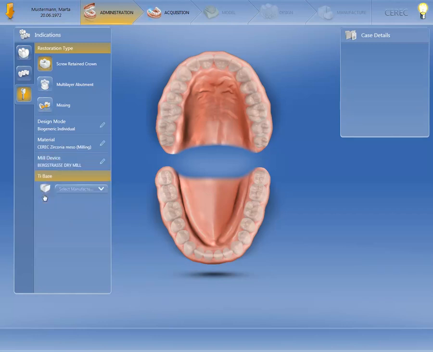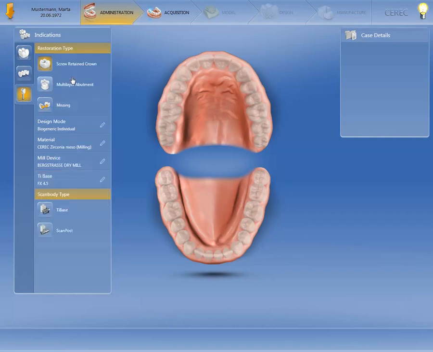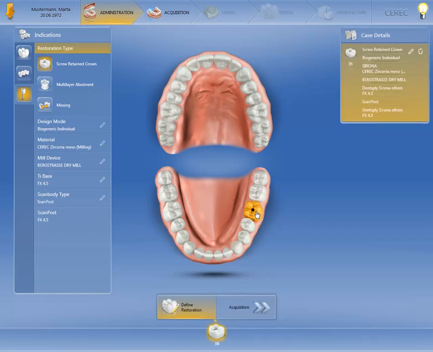You can then select the corresponding tie base depending on the implant type. In this case, we'll also choose an acquisition by using a scan post. Finally, we click on the corresponding tooth position in the odontogram. Next, click on Acquisition to start the scan process.